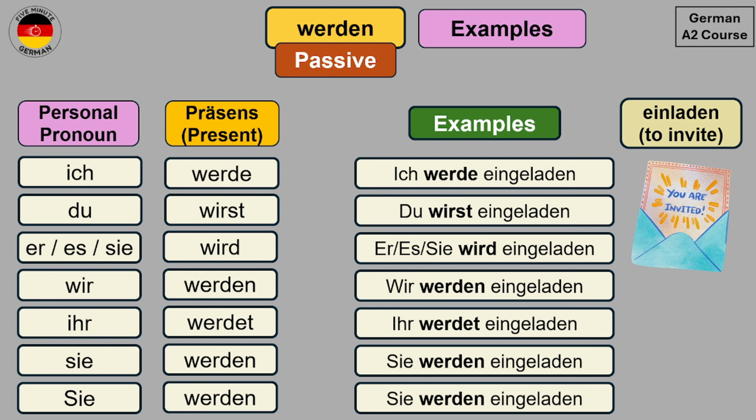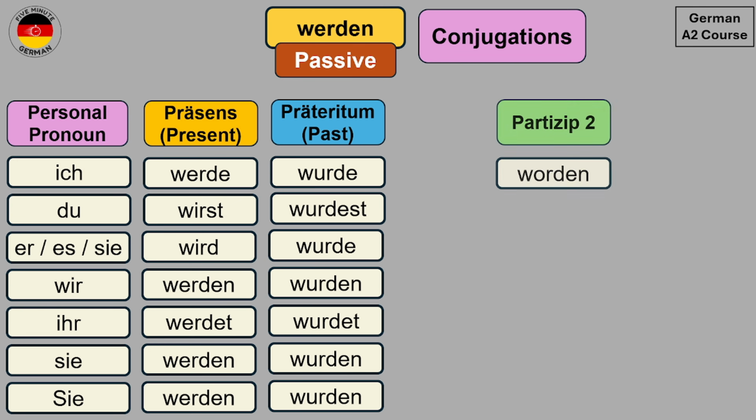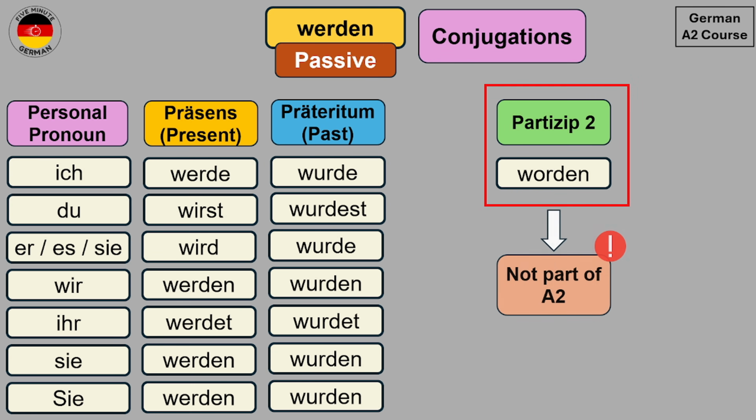So you see that the passive can also be created with the other personal pronouns as well. Now you can also create the passive in Präteritum or in the past. And for that, you will use the conjugation of werden in Präteritum, which are the ones that you see over here. Now the Partizip II form of werden when it is used for passive is worden. However, this is an advanced topic and not part of the A2 course. That's why we will not take a look at it right now.